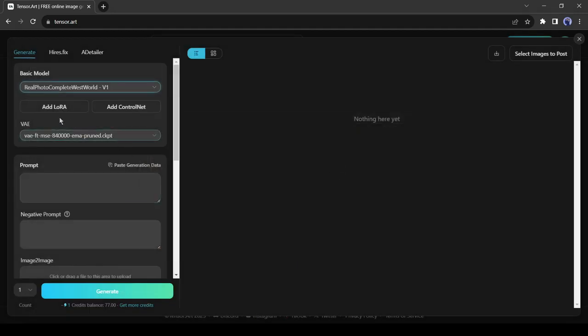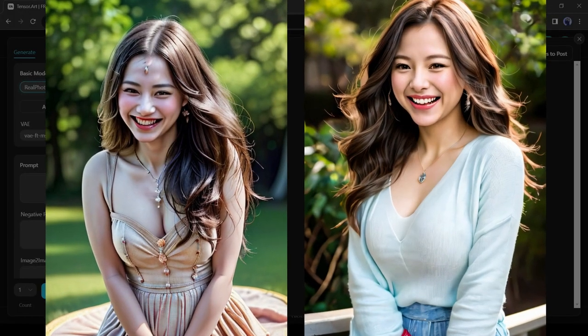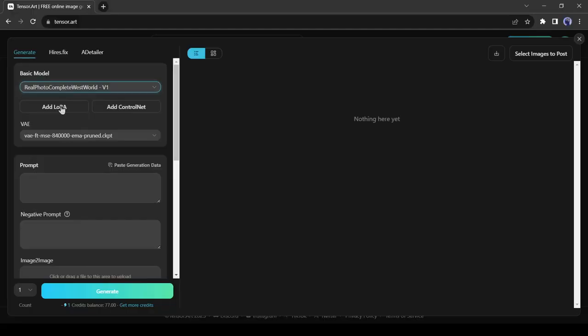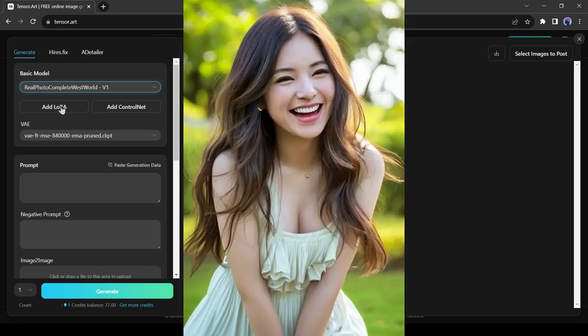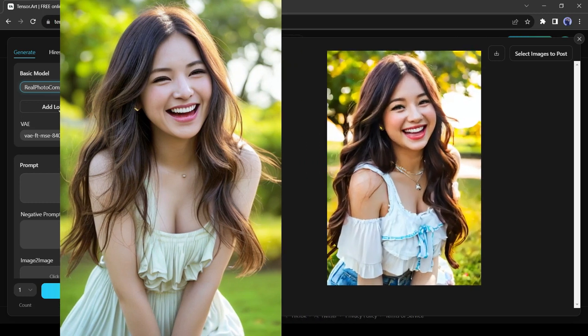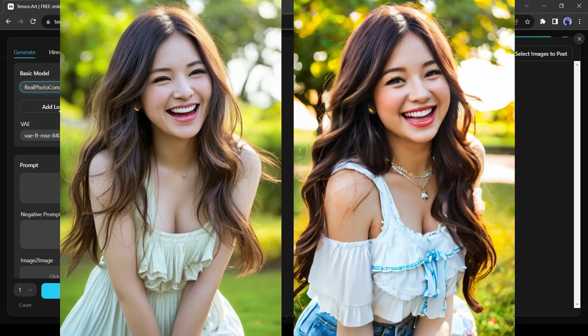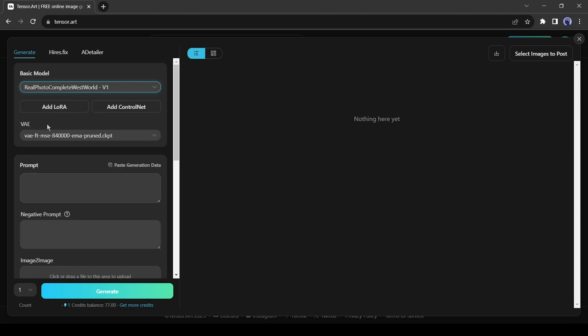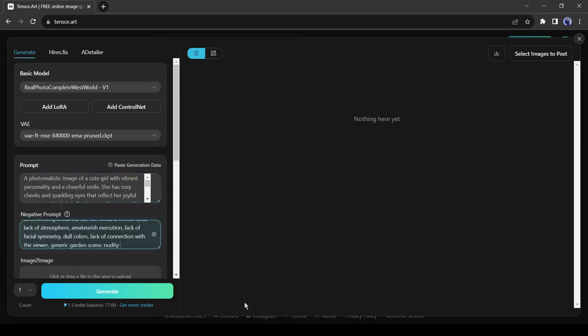Next, it's LoRA, the low-rank adaptation. It will help you to fine-tune your image, such as when you're trying to create a particular image and end up with unrealistic results with hand and face distortion. Then LoRA is the solution for you. We will try it practically later, and the ControlNet also. Next, the text prompt box. Enter your prompt here. I am entering a prompt that is generated by ChatGPT. After that, it's the negative prompt box, which means what you don't want in your image.